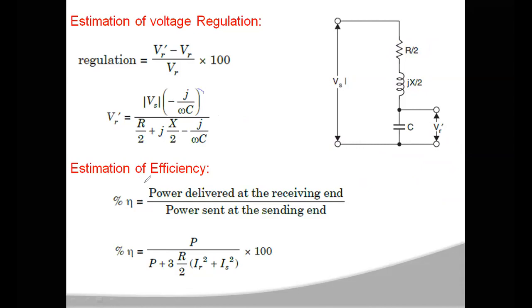Now efficiency. The general equation for efficiency is power delivered at the receiving end divided by power sent at the sending end. The power delivered at the receiving end is P equal to VR into IR into cos phi r. Now the power sent at the sending end can be written as the power output at the receiving end P plus losses.